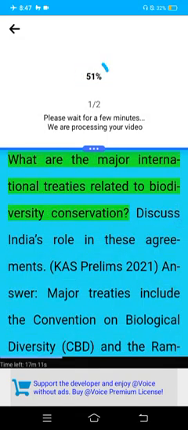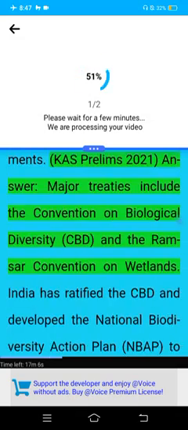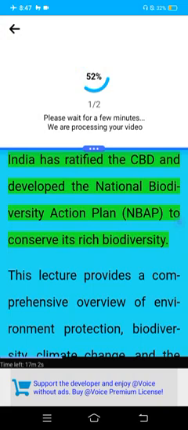What are the major international treaties related to biodiversity conservation? Discuss India's role in these. Past Prelims 2021. Answer. Major treaties include the Convention on Biological Diversity (CBD) and the Ramsar Convention on Wetlands. India has ratified the CBD and developed the National Biodiversity Action Plan (NBAP) to conserve its rich biodiversity.